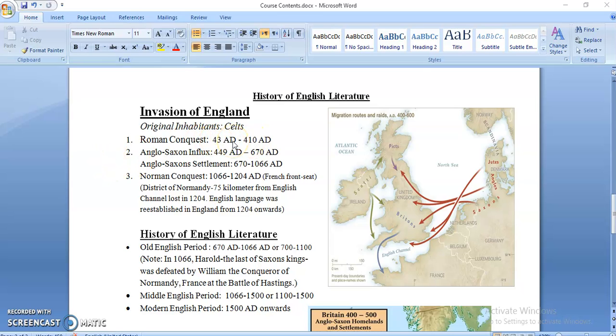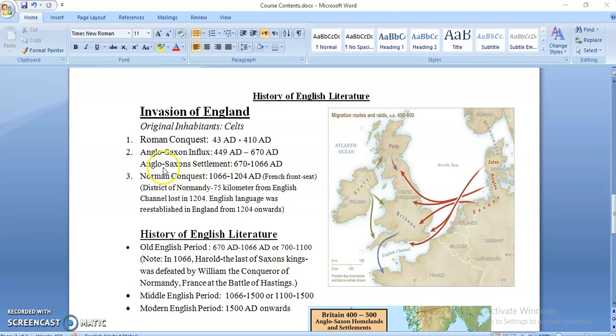The Romans ruled, and Celts were pushed back, and then it was all Roman law and Roman culture and Roman buildings, and Latin language was the language of the people. So after this, Romans left England in 410 AD. From 410 AD up to 449 AD, you can see 40 years, the people of Britain, Britons or Celts, did not have any rule.